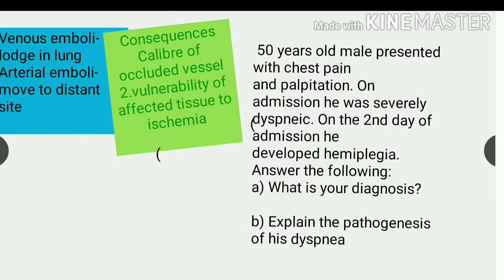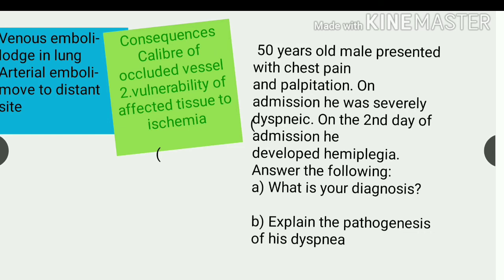So we can say that it is due to atrial fibrillation: a blood clot or thrombi formed, which could dislodge and travel to the brain, block the blood flow to the brain and cause hemiplegia. So what is your diagnosis? The diagnosis is atrial fibrillation. Due to atrial fibrillation, systemic thromboembolism has happened.